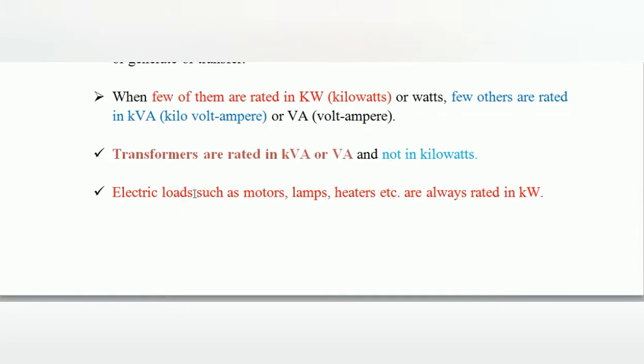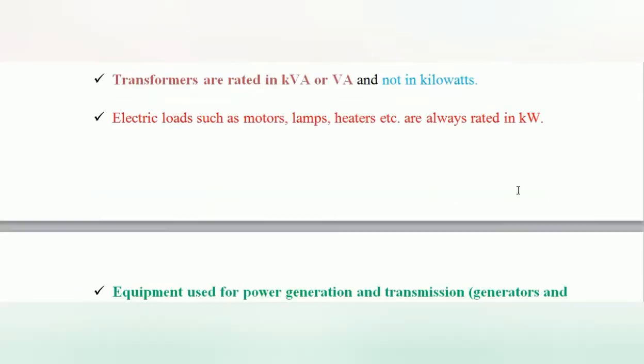The electrical load, as already said, is nothing but motors, lamps, heaters, etc. These are all represented by kilowatt. The loads are represented by kilowatt, but the source, that is the machine or device used to generate or transfer the power, is represented by kVA.